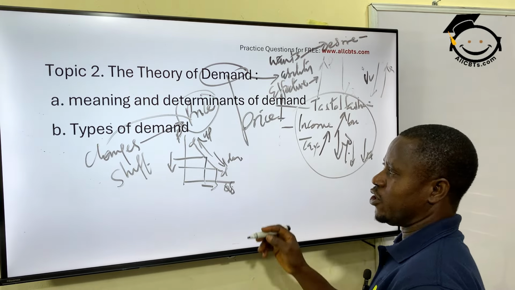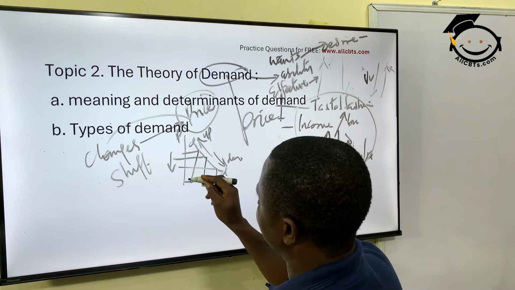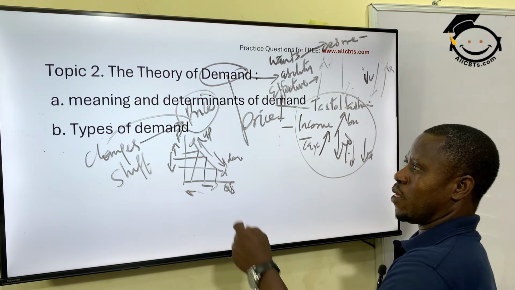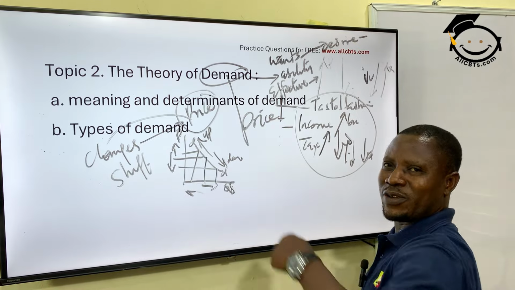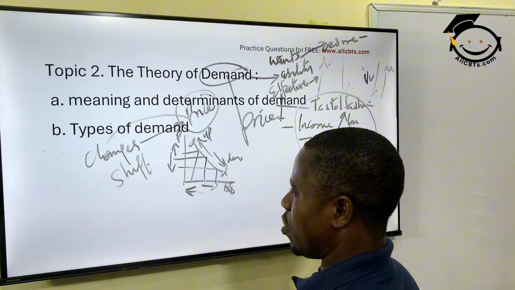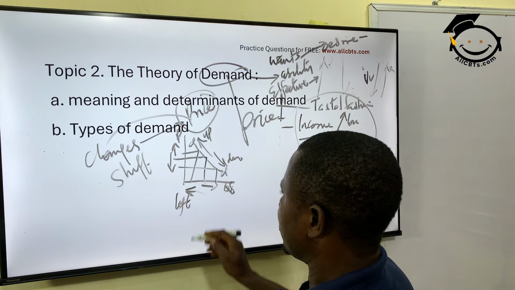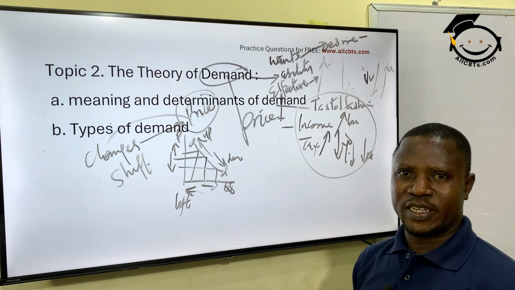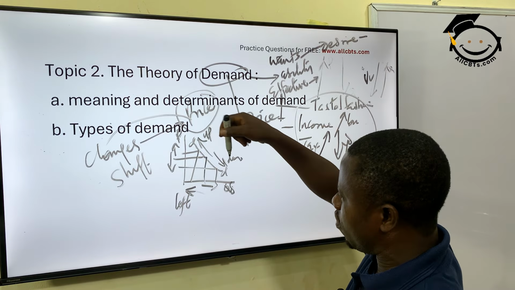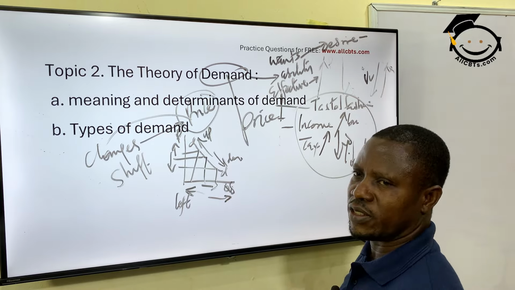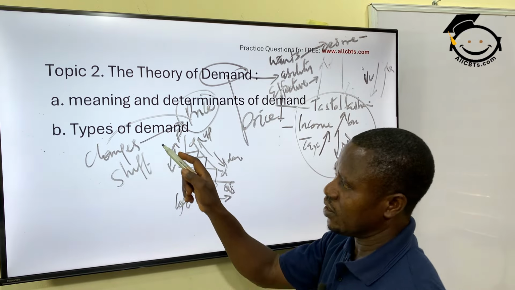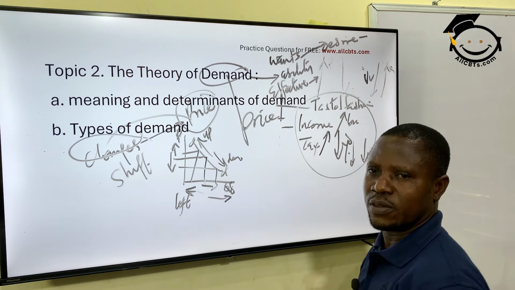While the upward movement is a decrease in quantity demanded because there's an increase in price. So upward movement along the same curve leads to a backward or leftward movement in the quantity demanded, a reduction in demand. While downward movement along that curve will lead to an increase in quantity demanded as a result of a fall in price. That's what we call changes in demand.